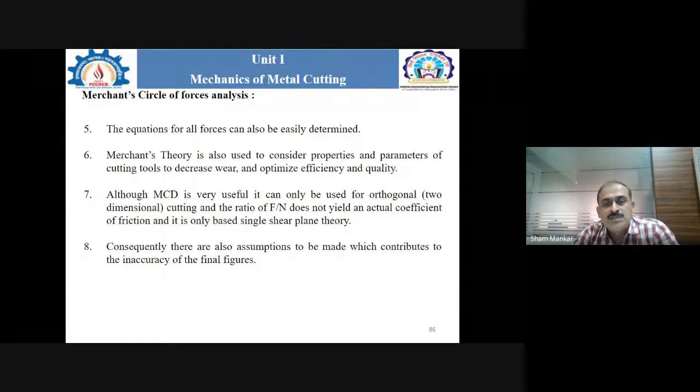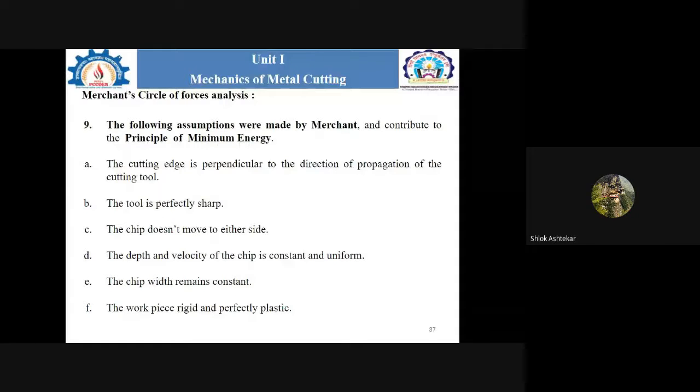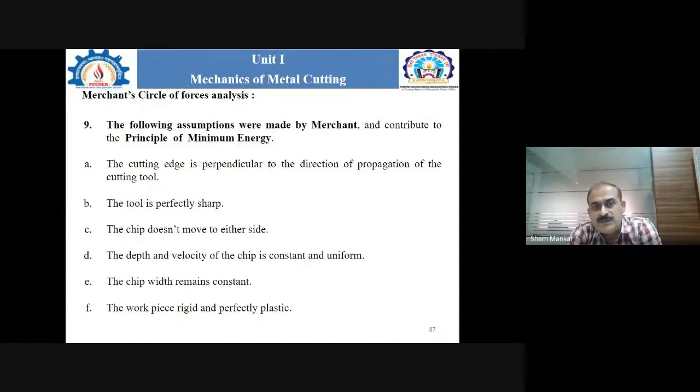So what are those assumptions? That is on slide number 87. I think slide number 87 is visible to everyone. Yes, sir. Okay, thank you. So these are the assumptions made by Merchant, which contribute to the principle of minimum energy.